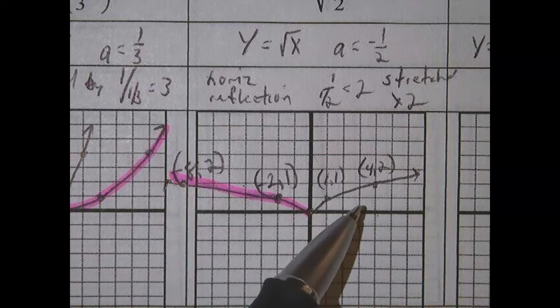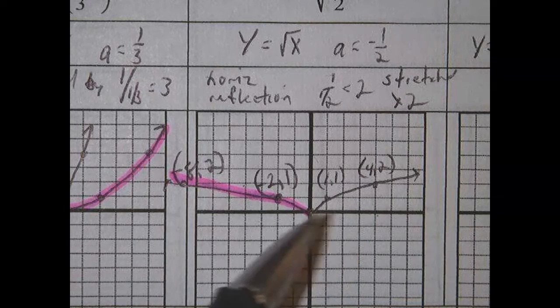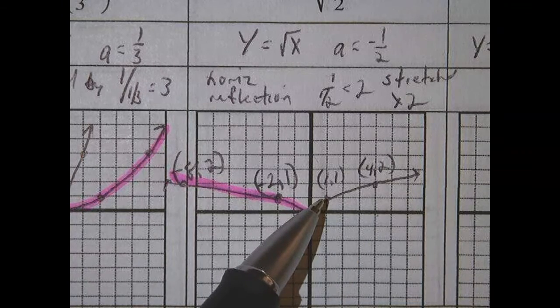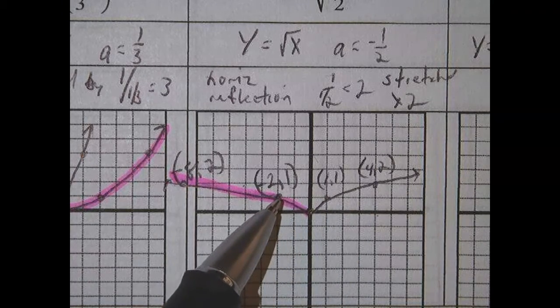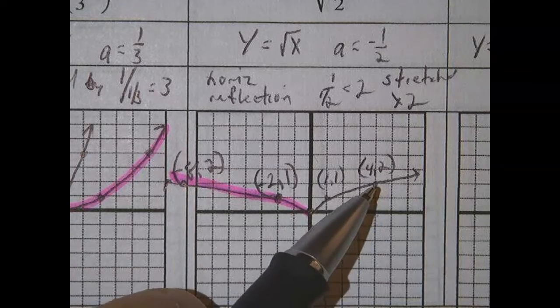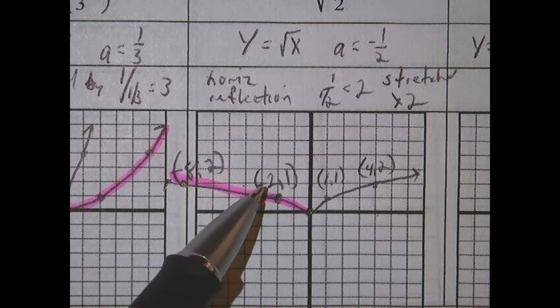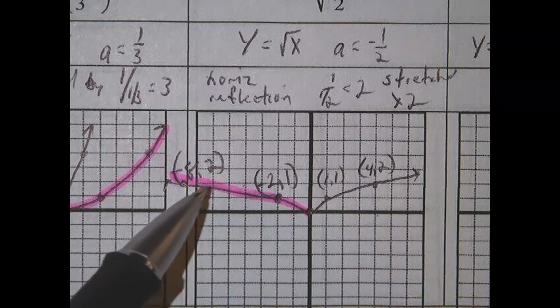Okay, so I've graphed the parent function, square root of x, on the right, and then I took the 1, 1, and I reflected it, and then I stretched it to be twice as far. I took the 4, 2, and I reflected it over to here, and then I stretched it to be twice as far.